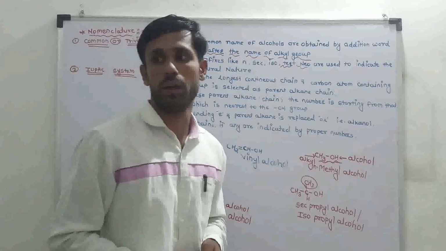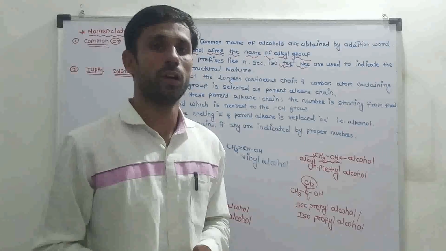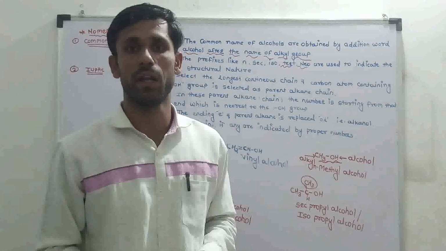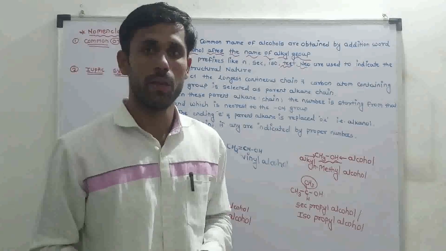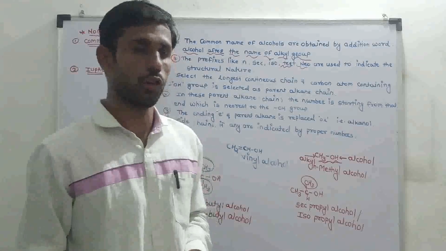Third rule: the ending E of the parent alkane is replaced by OL, that is, alkanol.